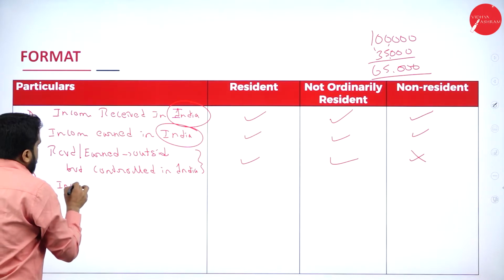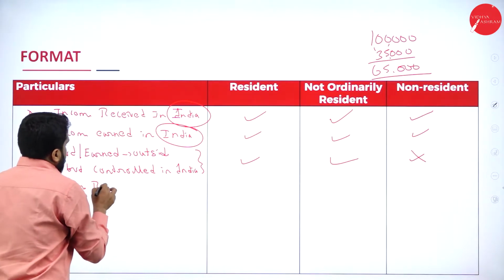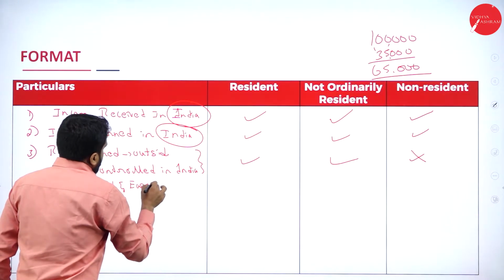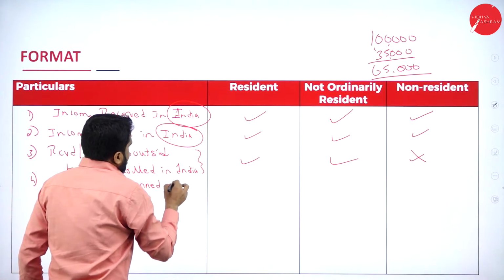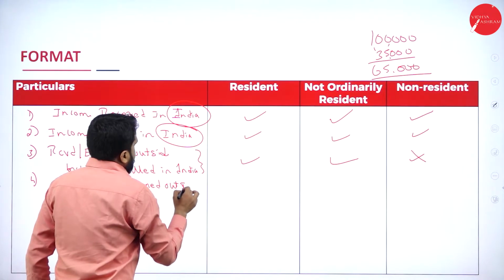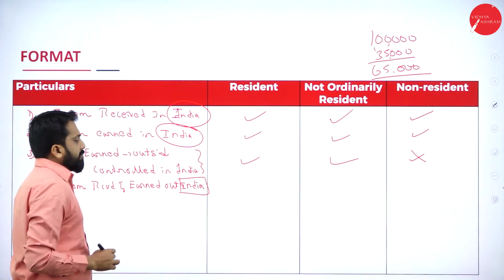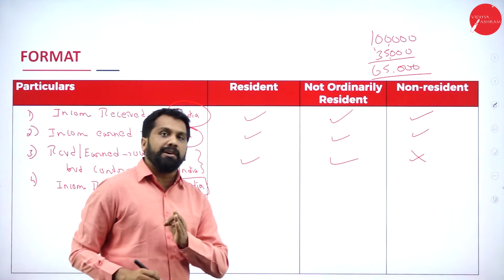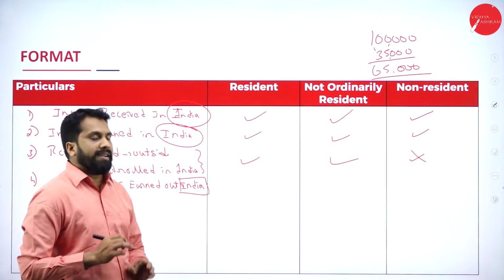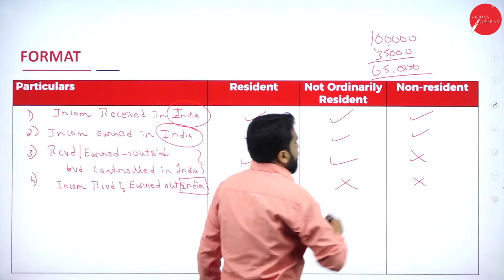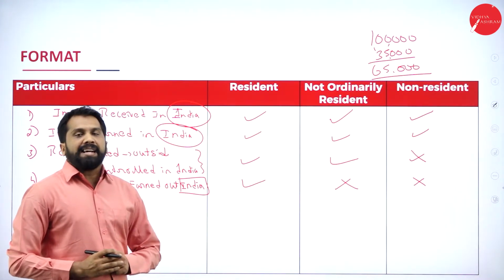Income received and earned outside India. So anything which is received outside and earned also outside, then what will happen? Only the first person is taxable. The second and third person is non-taxable.